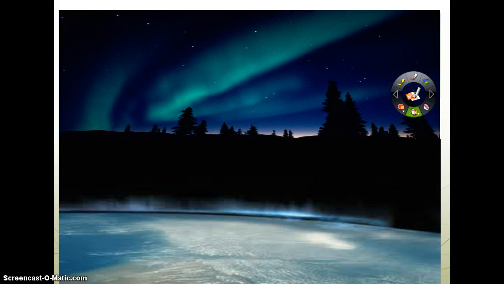So here's an image of the aurora borealis. This would be from the ground. I think this was taken in either Alaska or Maine. And then this would be a space view of the auroras.